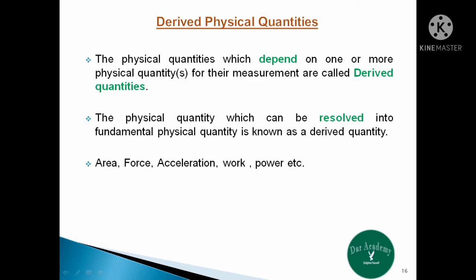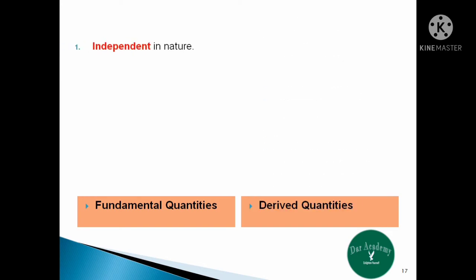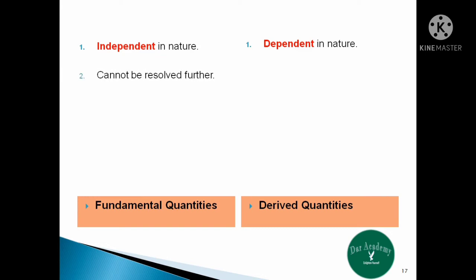Now let us have a brief comparison between the fundamental physical quantities and derived physical quantities. Number one, the fundamental physical quantities are independent in nature, that is, they do not depend on any other physical quantity, whereas the derived physical quantities are dependent in nature, that is, they depend upon the base quantities. Number two, the fundamental quantities cannot be resolved further, while the derived physical quantities can be resolved into base quantities.